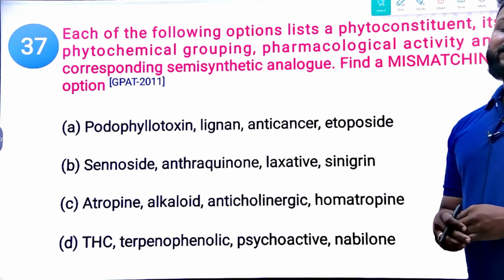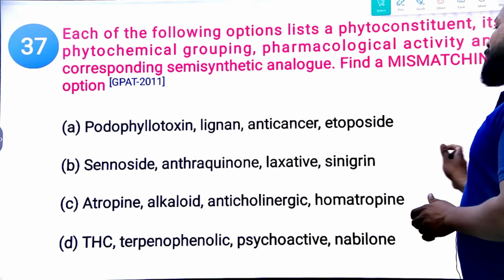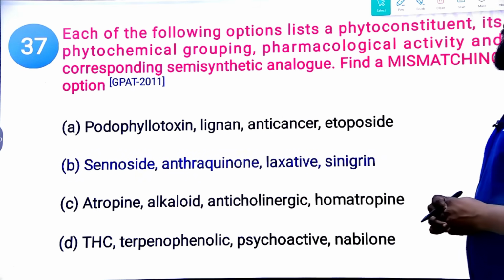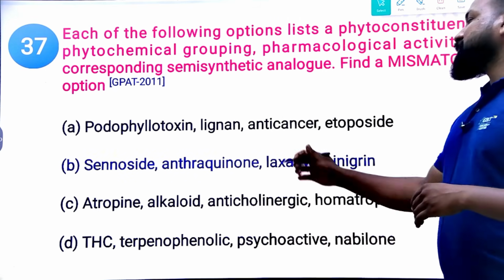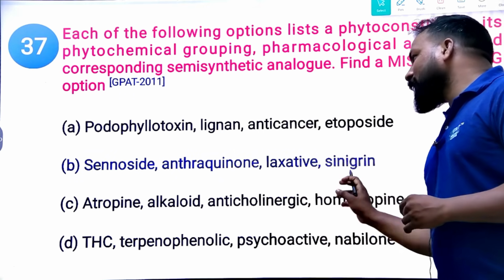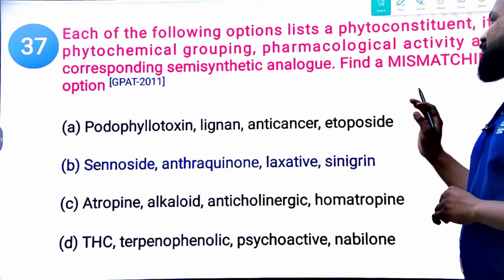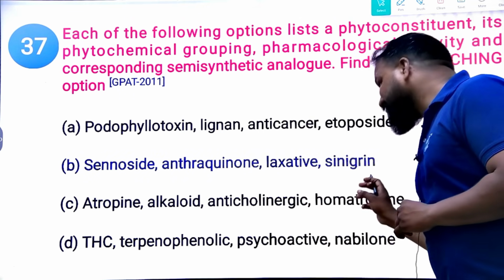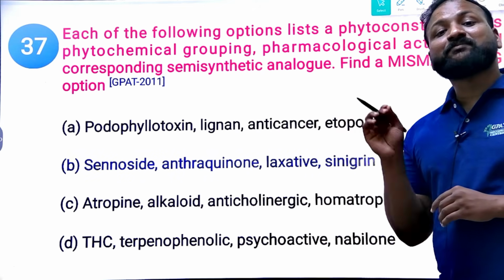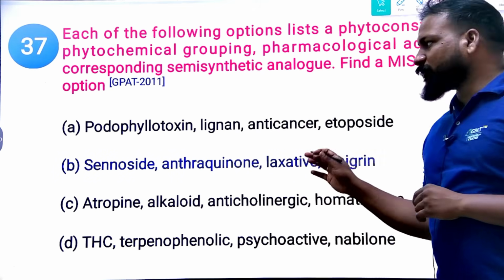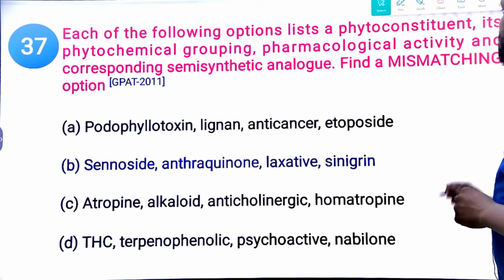Which option is a mismatch here? Undoubtedly the mismatch is sennoside. Clear? Cyanogenin does not belong to senna. It is not a semi-synthetic derivative of senna. It is a black mustard derivative. Clear? But not from senna. That's why it is the wrong option.